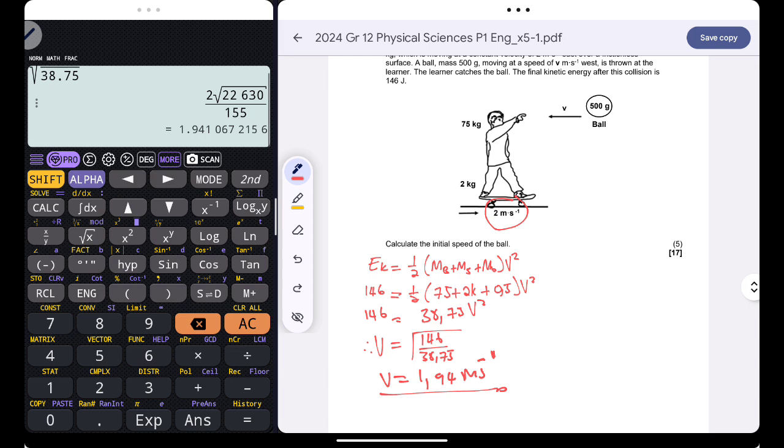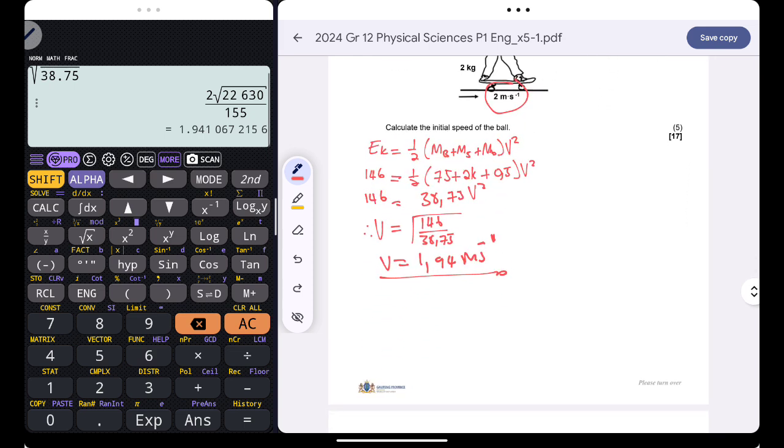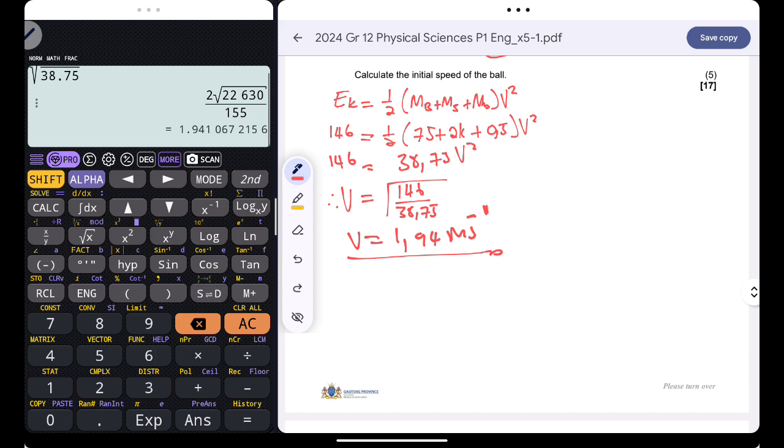Are you together? So now we can find the initial velocity of the ball. How can you do so? By using the conservation of momentum. And we know that the sum of the momenta before collision is equal to the sum of the momenta after collision, right?